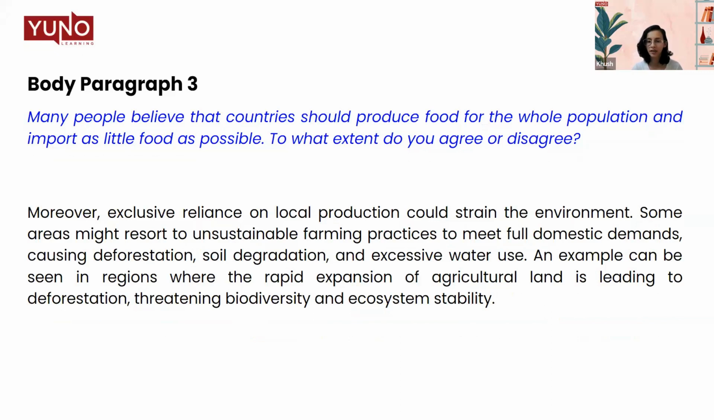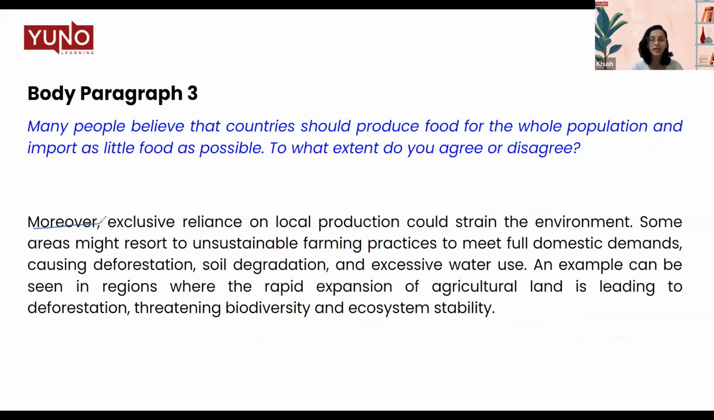Since this was a partial disagreement, we will also have a body paragraph 3. If it had been 100% agreement, we could have just finished with 2 body paragraphs. So, "Moreover," we have started it with the linker. That means we are adding to the same body paragraph, the same disagreement. Moreover, exclusive reliance on local production could strain the environment. So that means now the topic sentence of this essay is that if we have exclusive reliance on local production, it will strain the environment. How will it do it?